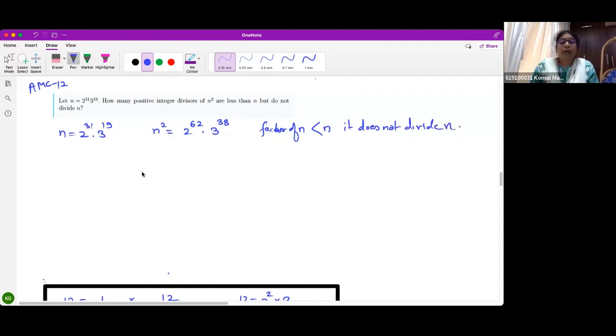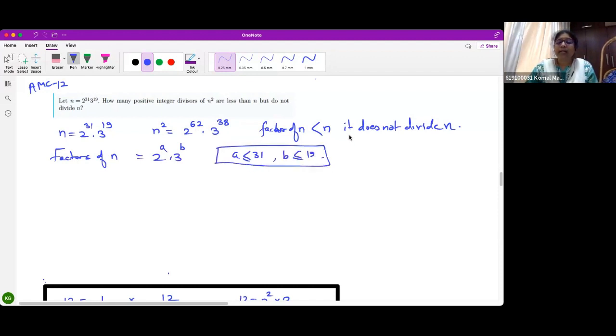Okay. Now, see, all factors of n will be 2 raised to a into 3 raised to b, where a is less than or equal to 31 and b is less than or equal to 9.